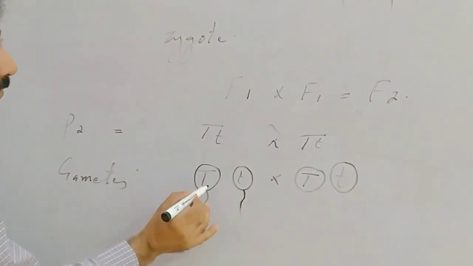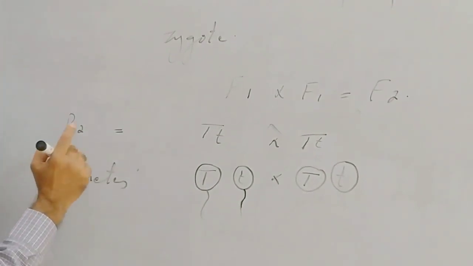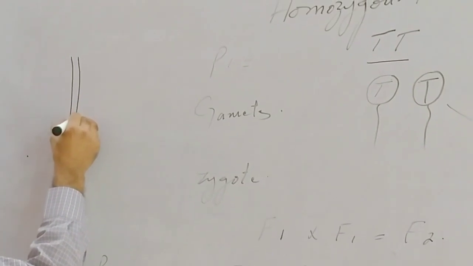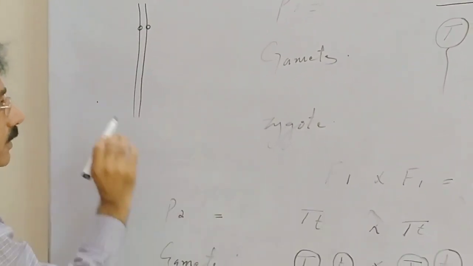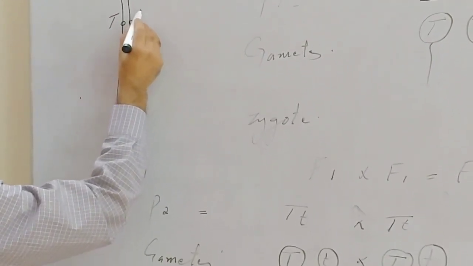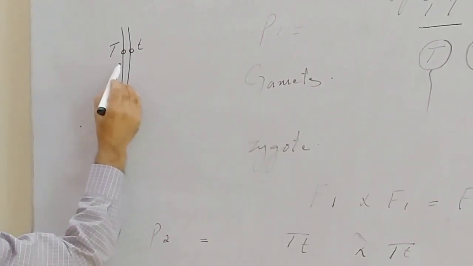And why they get segregated from one another, I have already explained to you. Suppose this is a pair of chromosomes, and this is a gene for tallness and this is a gene for shortness. These are contrasting genes.